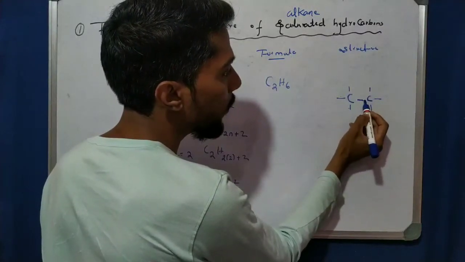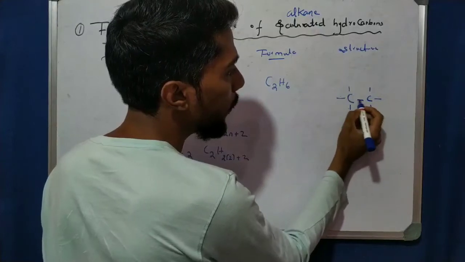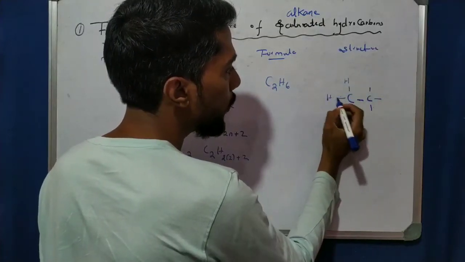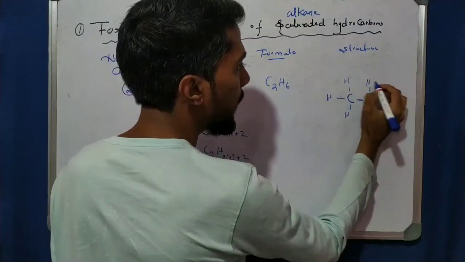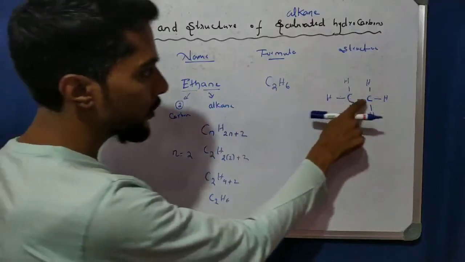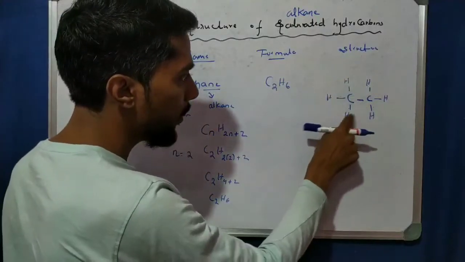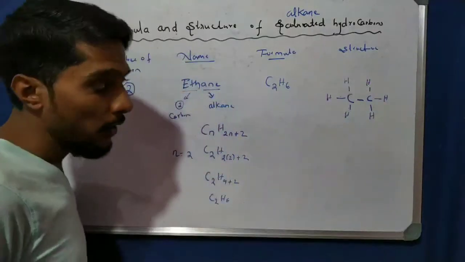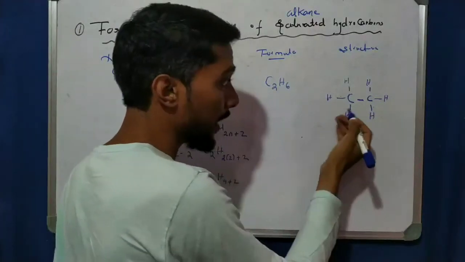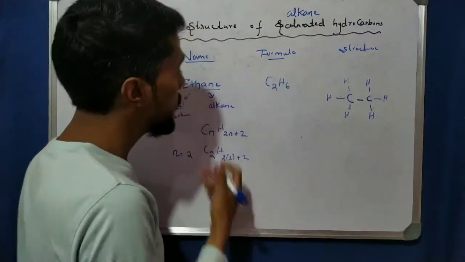Now 1 is used by the carbon-carbon bond, then the rest by 1H, 2H, 3H on each. Compare with C2H6: 1, 2, 3, 4, 5, 6. This is nothing but the second member of the alkane family, that is ethane.